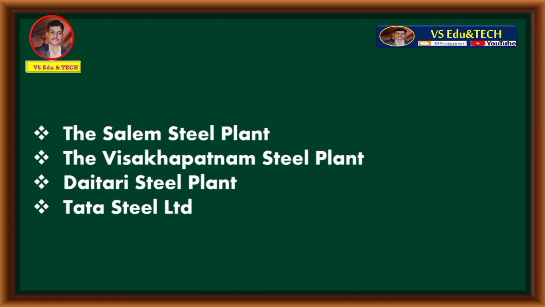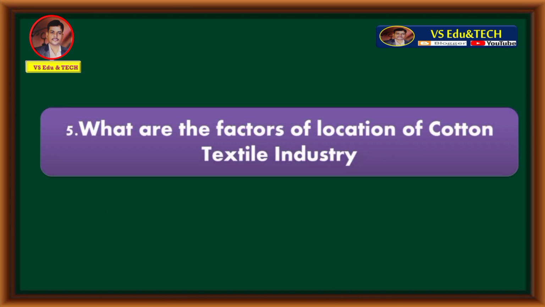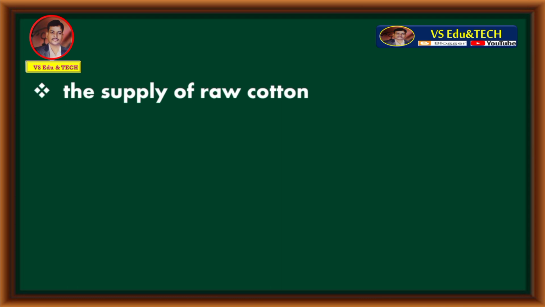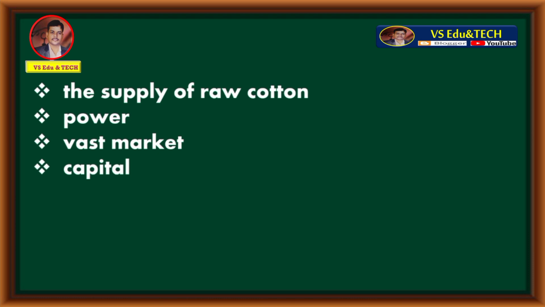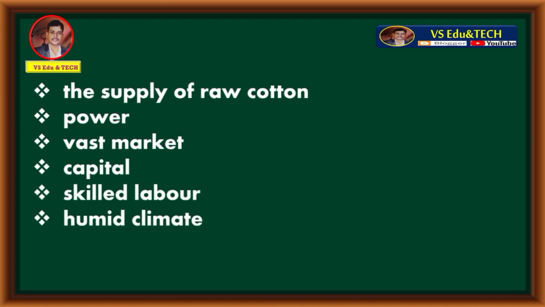Question number 5. What are the factors of location of cotton textile industry? The factors of location of cotton textile industry are the supply of raw cotton, power, vast market, capital, skilled labor, humid climate. These are the factors of location of cotton textile industry.